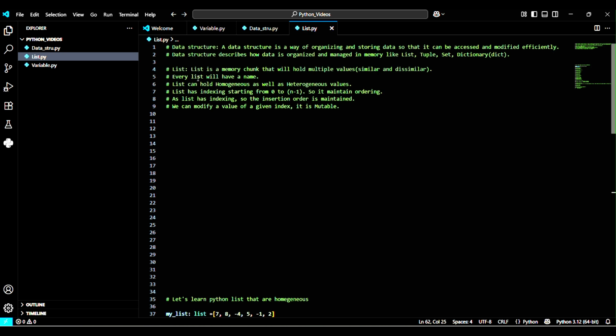A list is a memory chunk that will hold multiple values. They can be similar or dissimilar. That means a list can hold homogeneous as well as heterogeneous values. Homogeneous means all will be the same, like all elements are strings, or all elements are int.